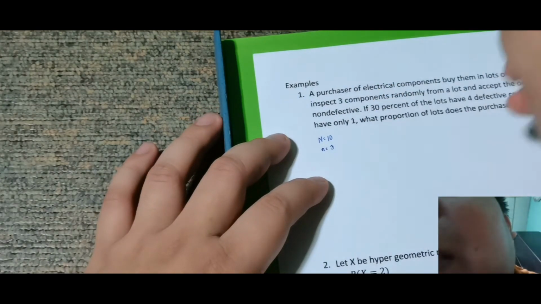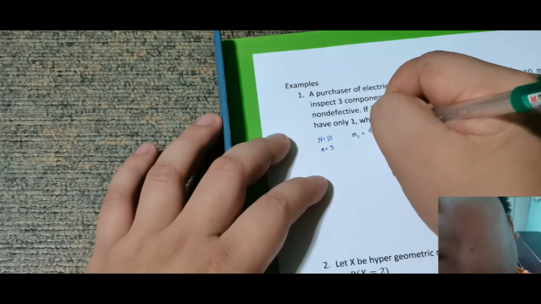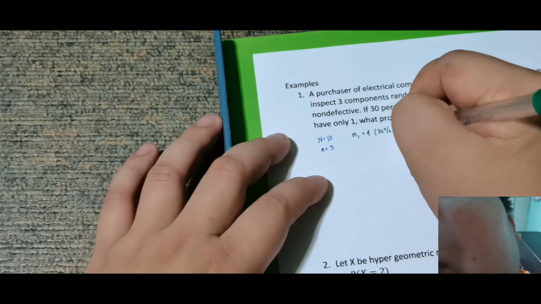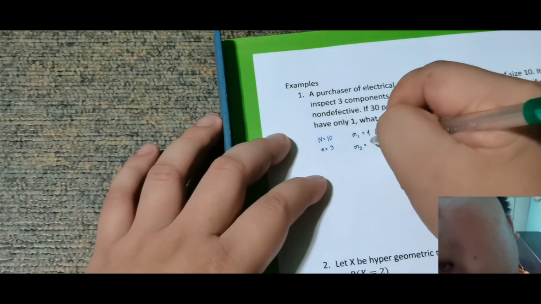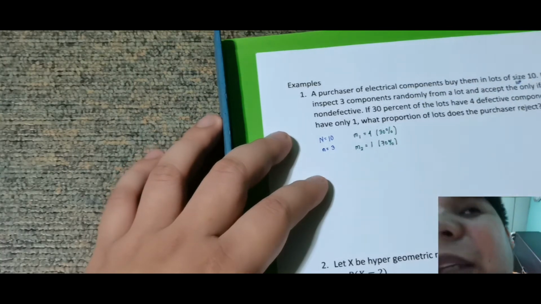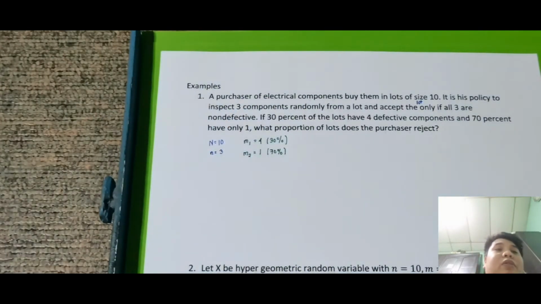So, for 30%, sa 4 defective parts, so yung M sub 1, meron akong 4 dito sa 30%. Tapos, sa M sub 2, meron naman akong isa. Ito ay 70%. Kumbaga, 70% sure ako na may isang defective. Okay? So, dalawa yung hati na mangyari.